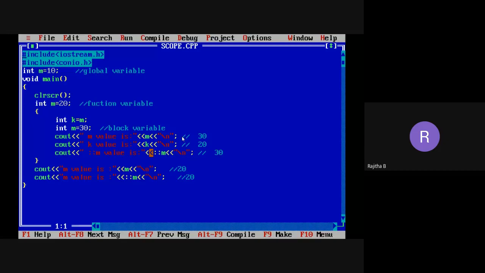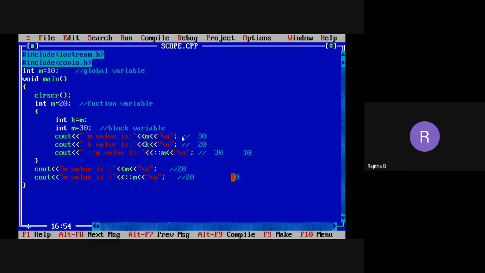Someone gave the answer 2010. No, ma. The scope resolution operator is used to access the global variable value. It is mainly used for the global variable value. So in the third statement, we are getting the output as 10. In the fifth statement also, we are getting the output as 10.